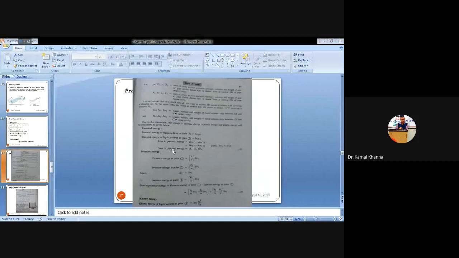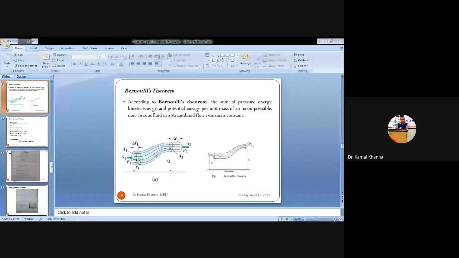So first of all, we'll calculate the potential energy. You can see the potential energy of the fluid is delta W1 into Z1. Why is it delta W1 into Z1? Delta W1 is the weight of the fluid that is entering, and Z1, or Y1, I have considered as the height from the datum point, from the reference point. So this is delta W1 into Z1.